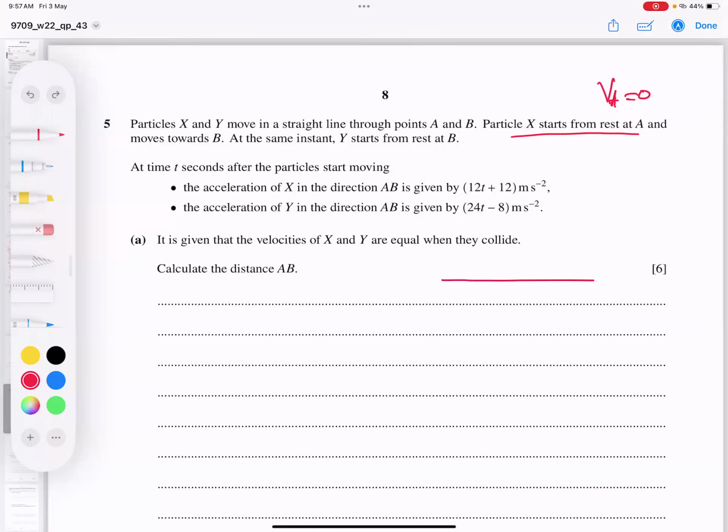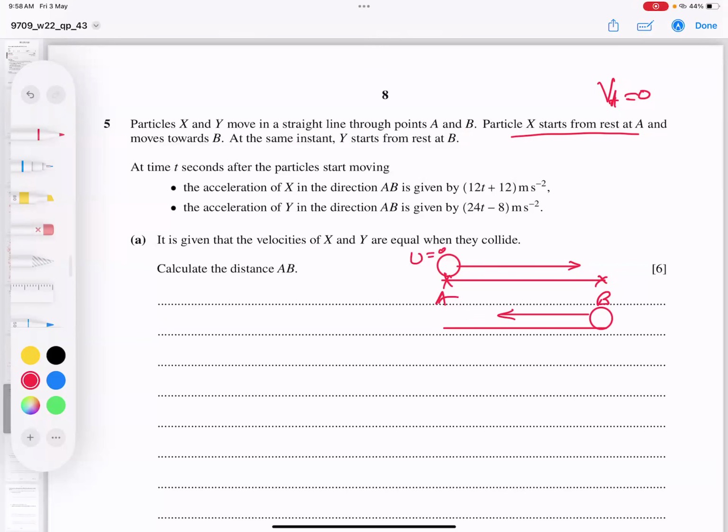It means if I just make a small rough idea, so you may understand, this is A, this is B. X is starting from here and going towards this, and he mentioned starting velocity is u0 here. And he said the same instant Y starts from rest from B. The other particle is starting from here and coming this side, through AB. All right.